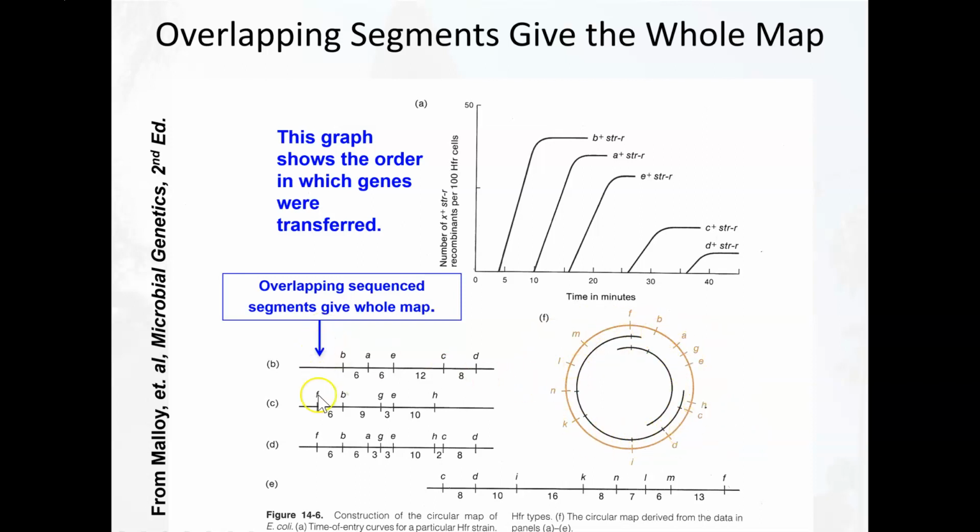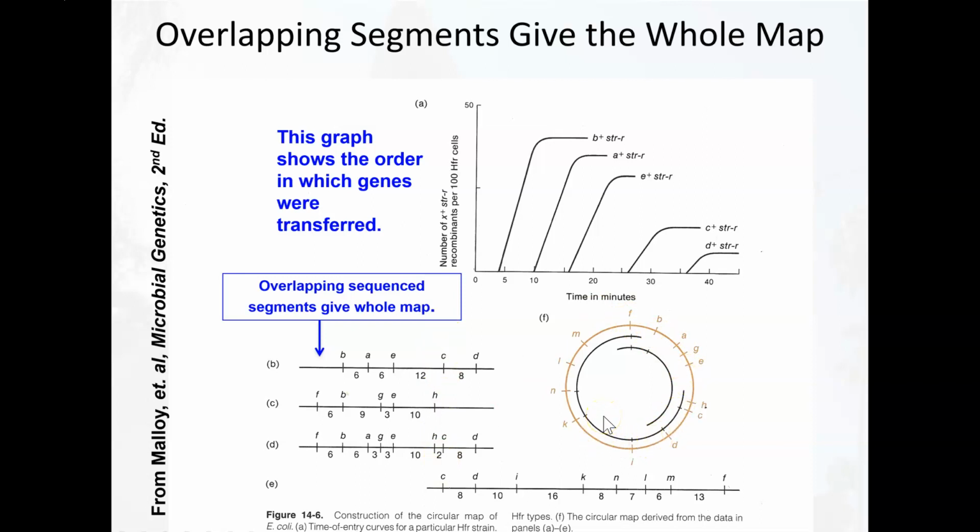You can see that in this particular sequence, the F plasmid comes first. So we're going to set F as our noon, like if we're looking at a clock, F is right here at the top. Then the next one to come through would be B, and then it looks like A. And then going down, G, and then E, and then H, and then C, and so on. And so we can map the relative locations of these genes.